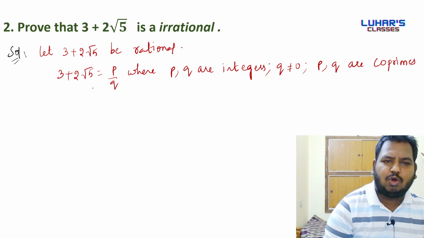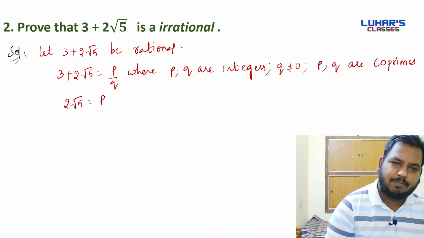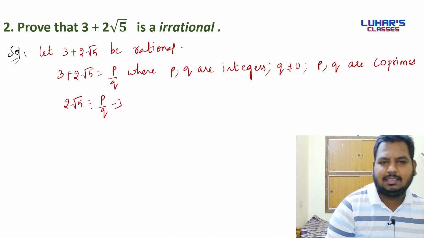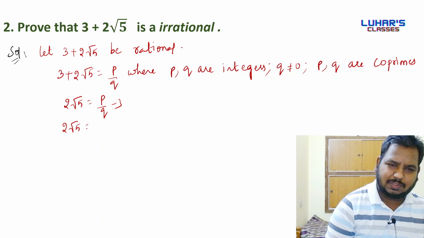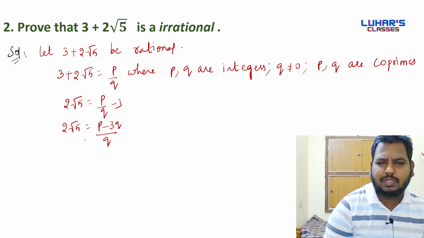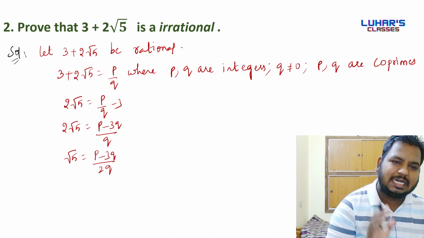Okay. Now what we'll do, we'll transpose 3 to the right hand side. We'll have 2 root 5 is equal to p by q minus 3. Next we are going to have 2 root 5 is equal to p minus 3q by q. We'll transpose 2 to the right hand side. We'll have root 5 is equal to p minus 3q by 2q. Now it's time to think.